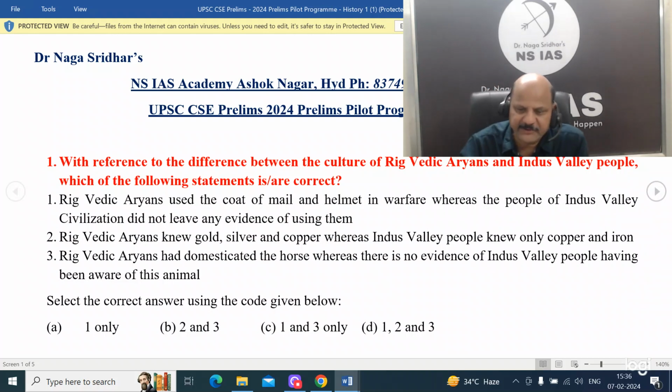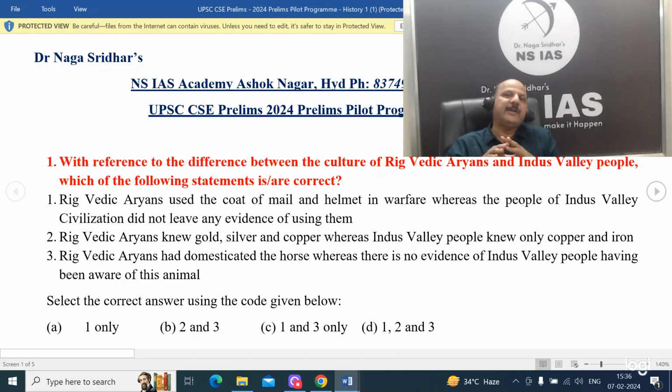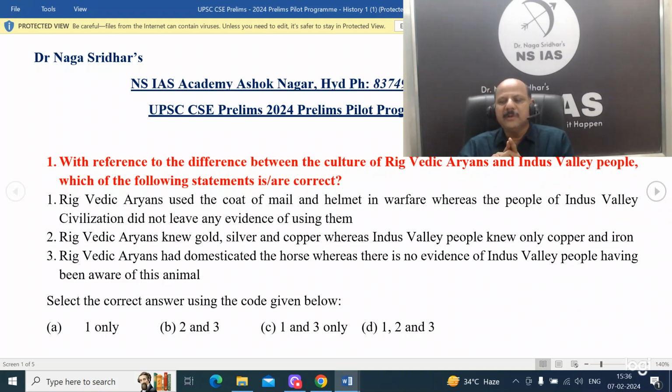For example, here see, the first statement is: Rigvedic Aryans used the coat of mail and helmet in warfare, whereas the people of Indus Valley civilization did not leave any evidence of using them. Very interesting statement. Now let us see whether this is correct or not. There are some related questions that can come from here, because Rigvedic Aryans are warlike people. They like war as a sport.